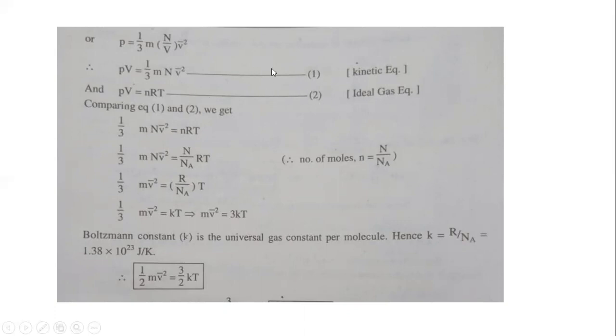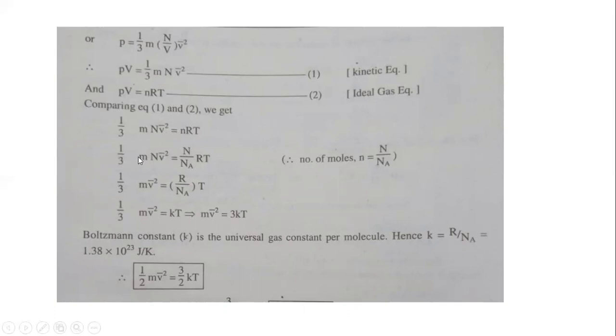By comparing both the equations, how can we compare them? Because both of the equations have one side common. So by comparing, we get 1 over 3 m N v square bar equal to nRT.